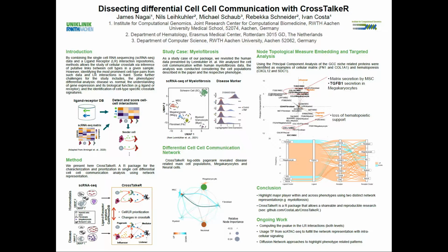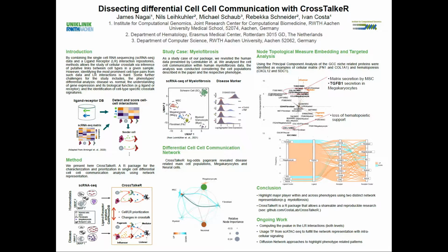More than that, we allow the user to explore each of these players individually. In this way, we have as an example TGF-beta 1. For TGF-beta 1, we see that most of the interactions are related to megakaryocytes, and it's upregulated, downregulated in fibroblasts, MSCs, and some in neural cells. As a conclusion, we could highlight major players within and across phenotypes using CrossTalkeR with two different network representations.